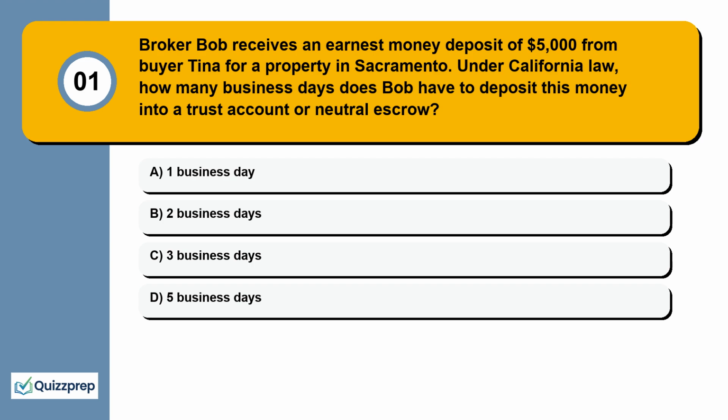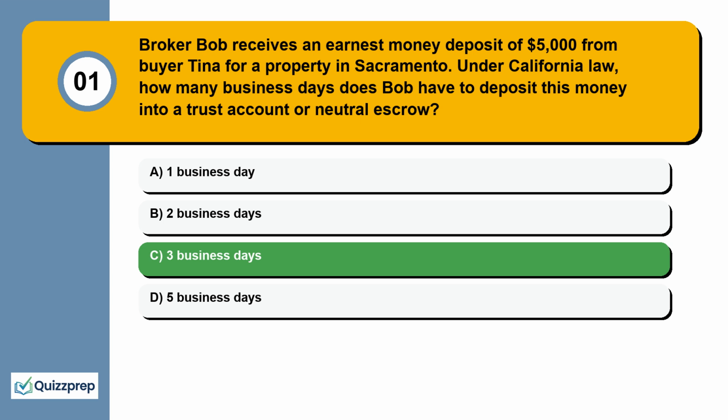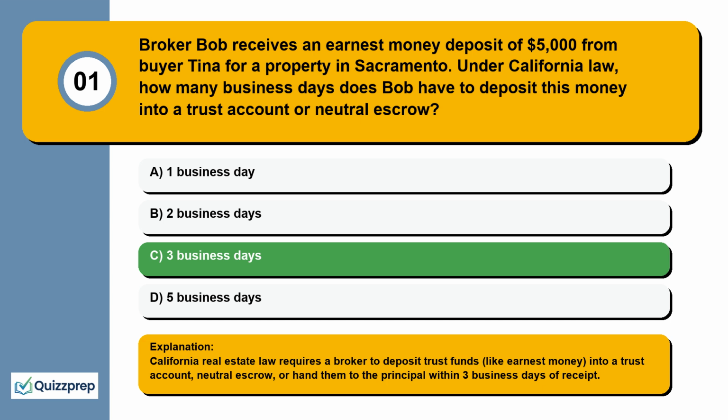Question 1. Broker Bob receives an earnest money deposit of $5,000 from buyer Tina for a property in Sacramento. Under California law, how many business days does Bob have to deposit this money into a trust account or neutral escrow? 1 business day, 2 business days, 3 business days, 5 business days. California real estate law requires a broker to deposit trust funds, like earnest money, into a trust account, neutral escrow, or hand them to the principal within 3 business days of receipt.